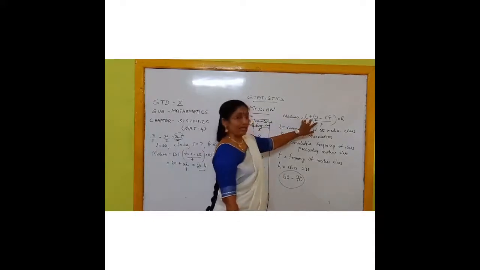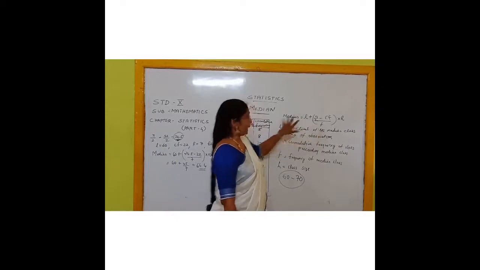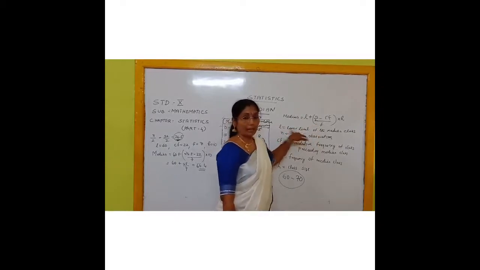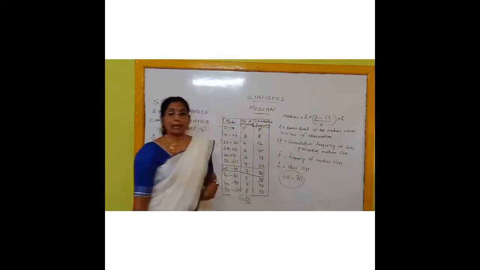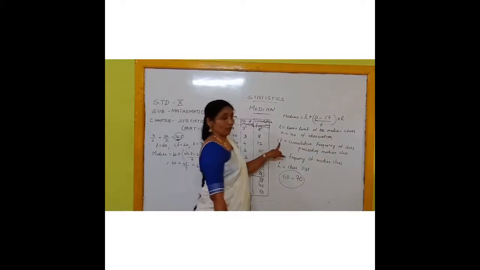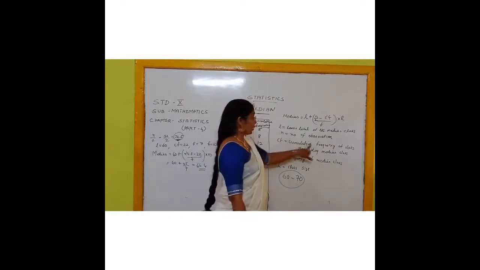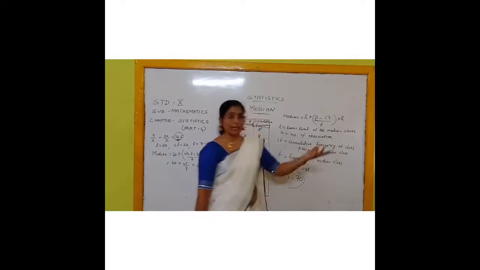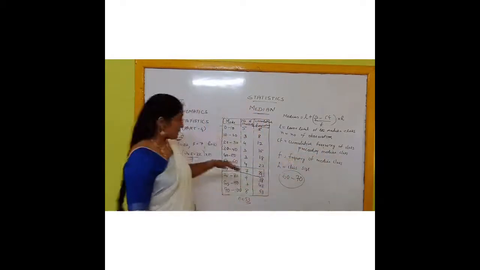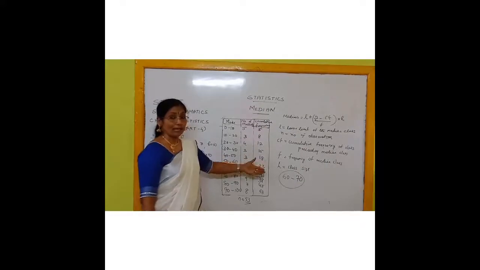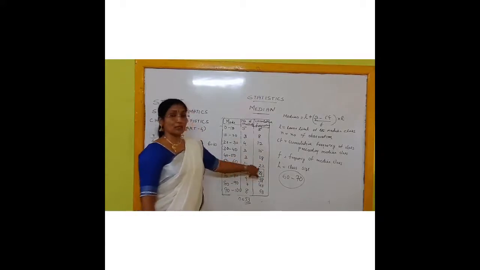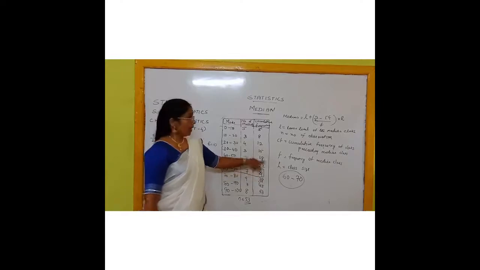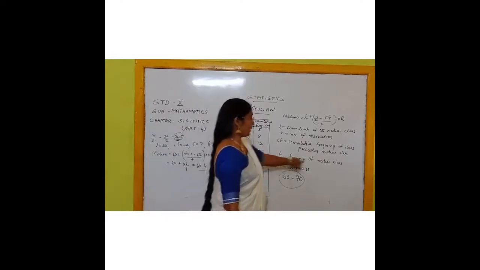Median is equal to L. L represents the lower limit of the median class, the class you have got. Now N, you know, is the number of observations. Now which CF do you have to take? You have to take the cumulative frequency of the class preceding the median class. Preceding means before. The class before the median class is 50 to 60. That class's cumulative frequency is 22. That is CF. Now F means the frequency of the median class.